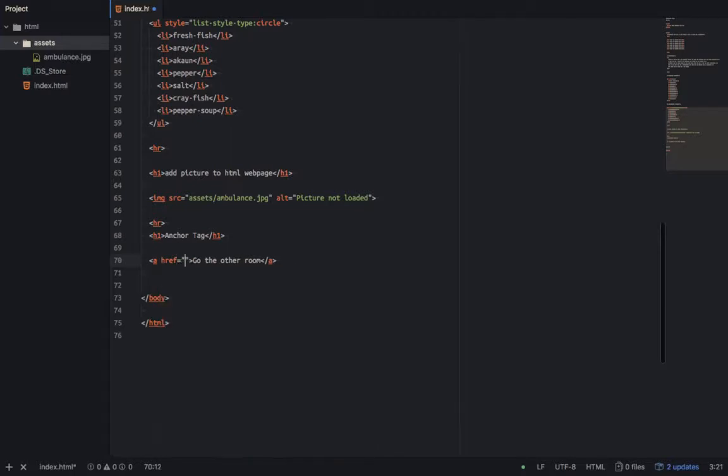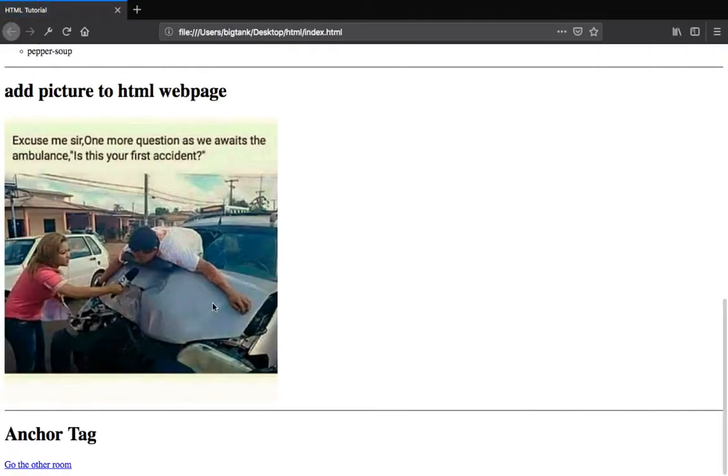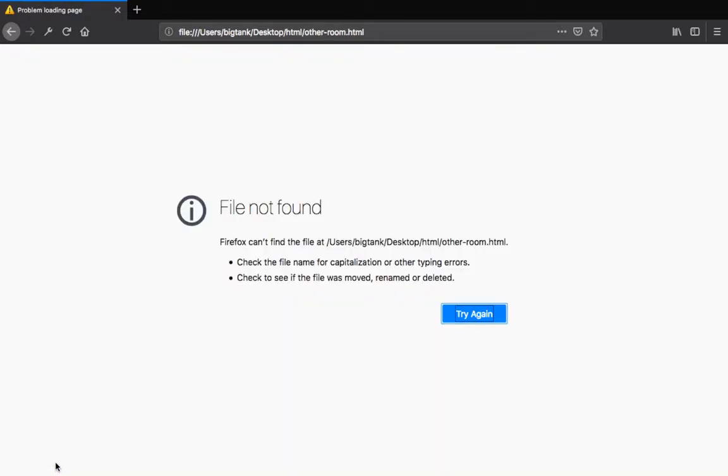So what do you do? Anything we put in this href, any web page we specify, that is the web page it will go to. So if I come here, I'll just say go to the other room, other room dot html. Now if I come here, you see the thing shows blue. So if I click on go to the other room, it tells me file not found. Why is it like that?